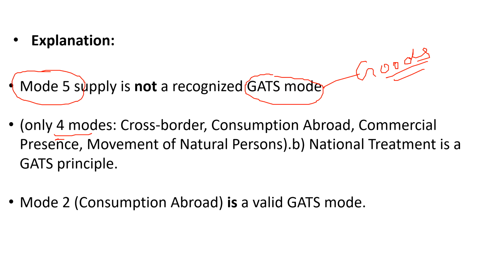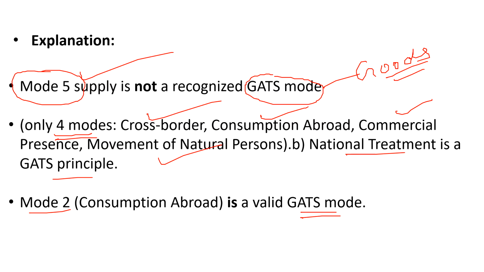Only 4 modes are connected with the GATS. What are those 4 modes? Cross border supply, consumption abroad, commercial presence, movement of natural persons, right? Along with that, national treatment is also a GATS principle. Correct. Mode 2 is also a valid GATS mode. Only mode 5 is not related to the GATS because it is governing trade in goods. And GATS is related to services. Understanding? So that is why the right answer was option C, which is not related to the GATS.